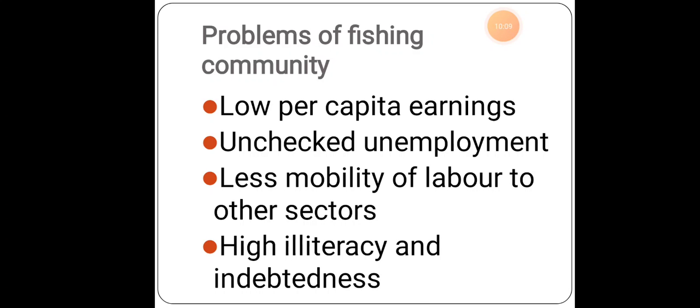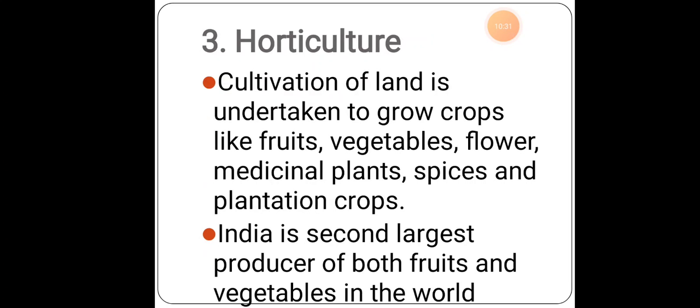High illiteracy and indebtedness. As it is seasonal employment, they cannot shift to others because of illiteracy, and they will even take loans to do fishing, to buy boats, to buy all these things. So at this point they will be in debt. The next thing is about horticulture. What is horticulture? The cultivation of land undertaken to grow crops like fruits, vegetables, flowers, medicinal plants, spices, and plantation crops.